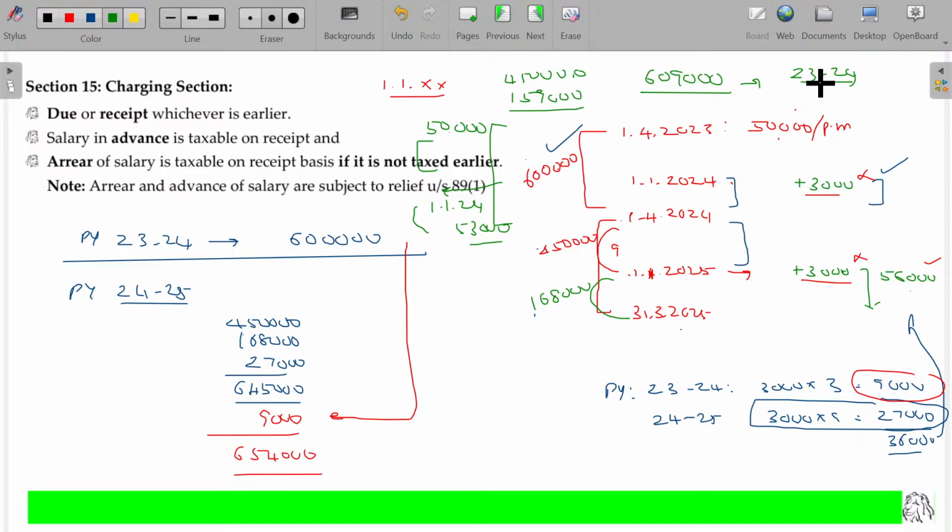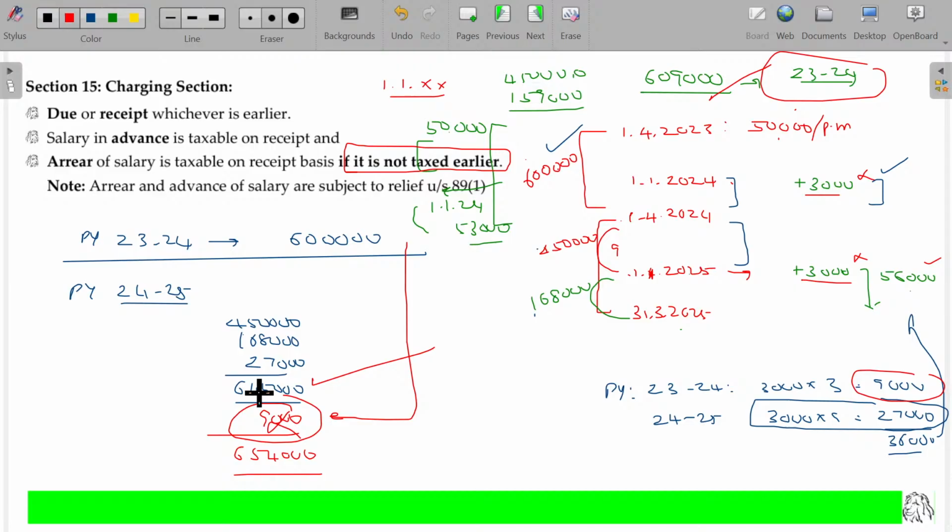Will it be possible? If he knows the revision, yes, if it is not taxed earlier. So in this case, he showed that money also and paid the tax. Subsequently, if he receives that outstanding in the next year, he no need to pay the tax. He has to pay the tax only this one. So if he adds that arrear supposed to be receivable later in this current year and pays the tax for the current year itself, subsequently he is not required to pay.